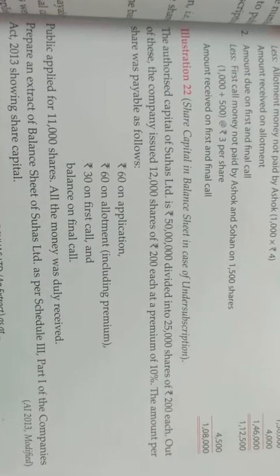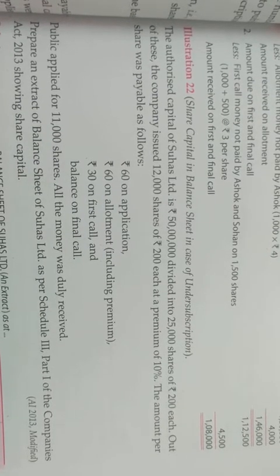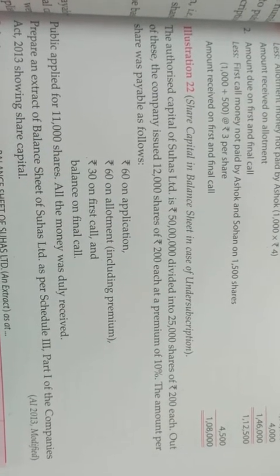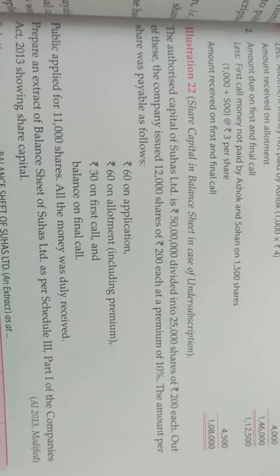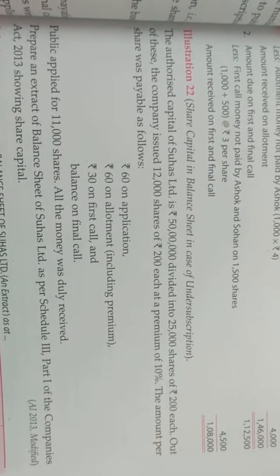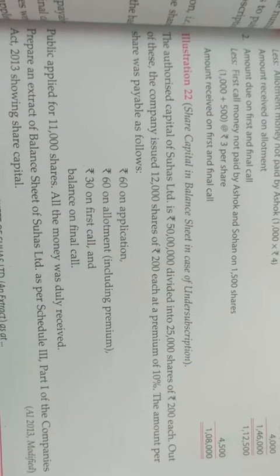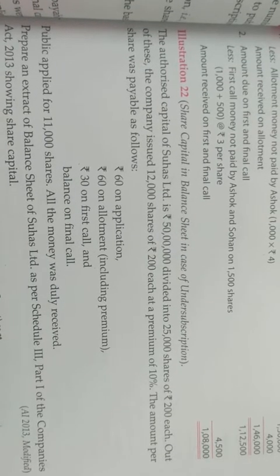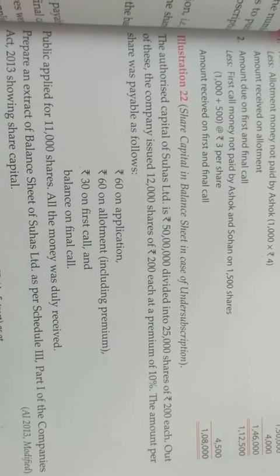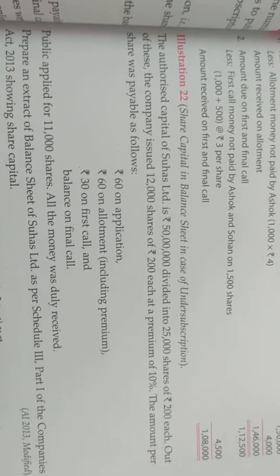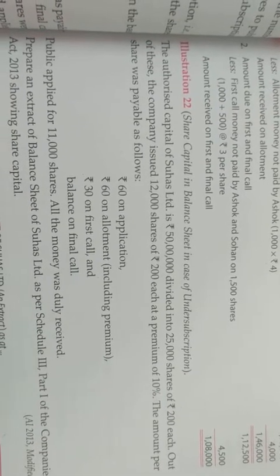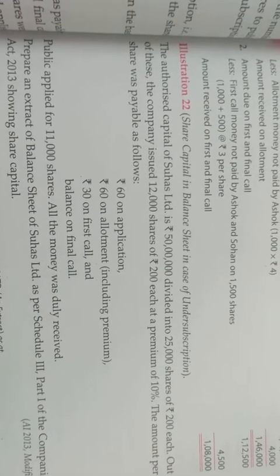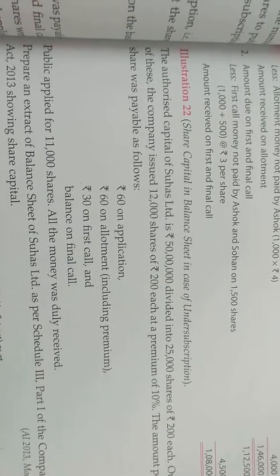Okay. Now see how much money you will receive. 11,000 into 200 plus 20 rupees of premium. So 11,000 into 220, or if you are keeping the securities premium separate, then 11,000 into 200, total 22 lakh, is the share capital. Clear? So as all the money is received, there is no harm in making the balance sheet.